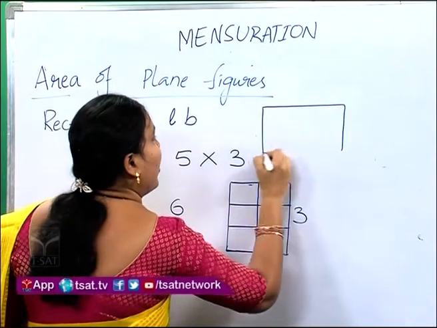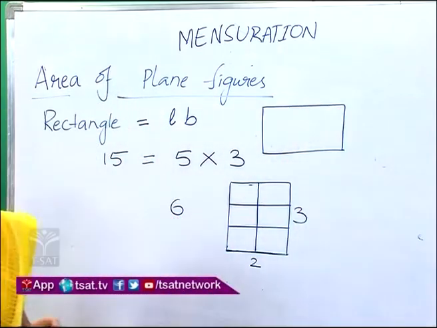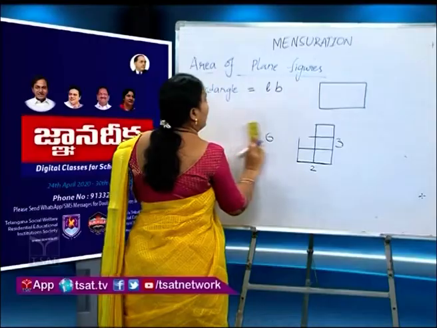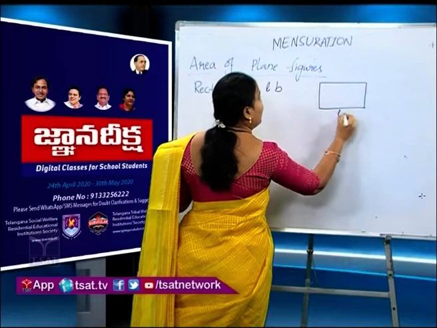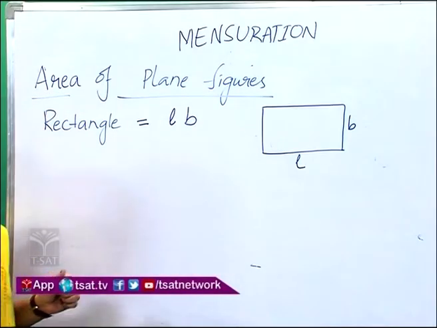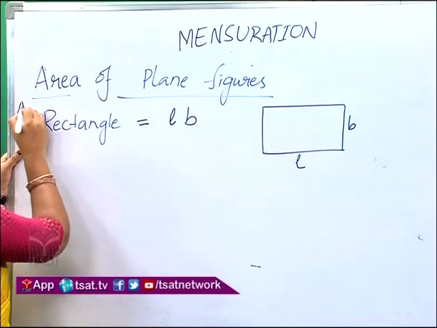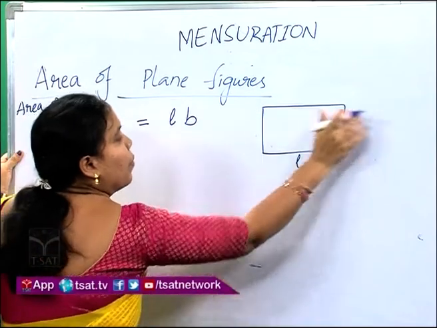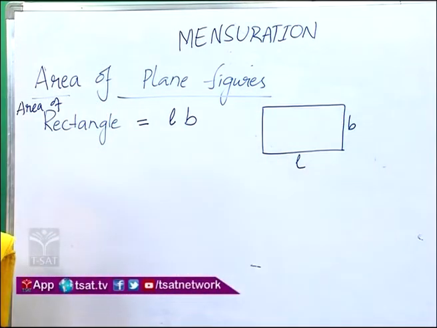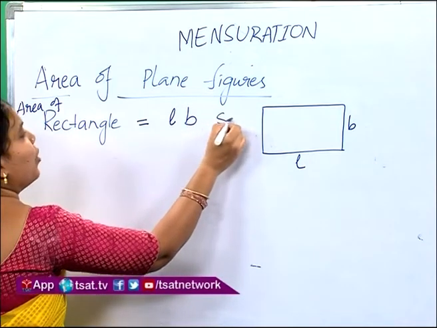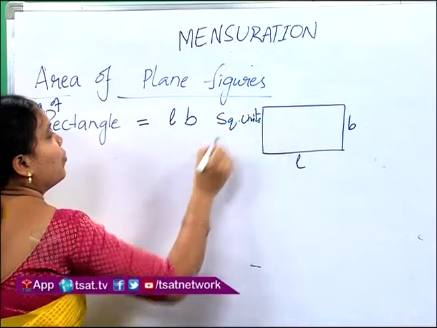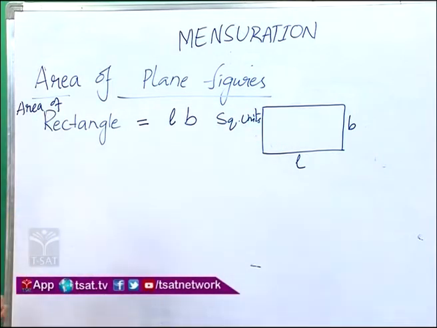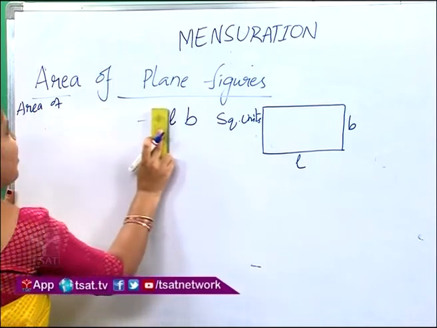For example, generally we take a rectangle, and the length of the rectangle is L and the breadth of the rectangle is B. We can say that the area of a rectangle is length times breadth, that is LB. So here the area is usually expressed in terms of square units.